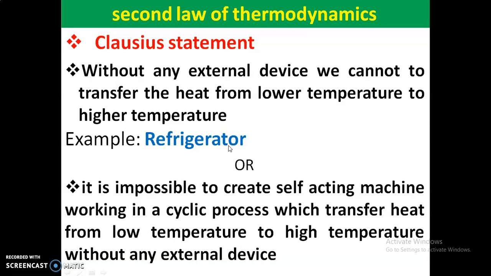I hope you understand the definition of the second law of thermodynamics. In the second law of thermodynamics we have two statements: the Kelvin Planck statement and the Clausius statement. So now let us see the second topic.